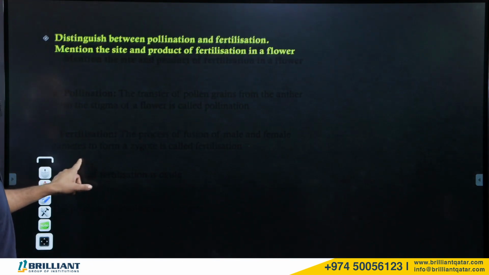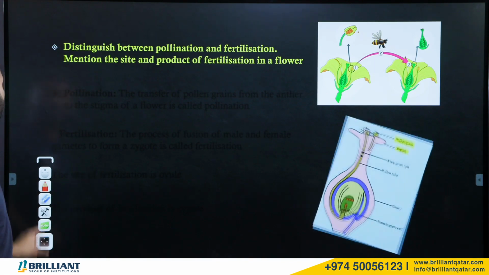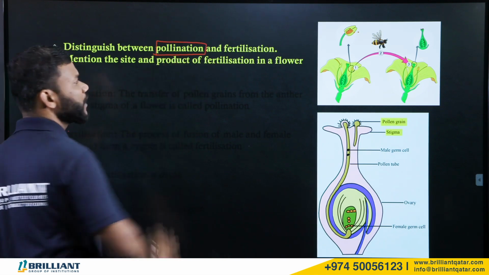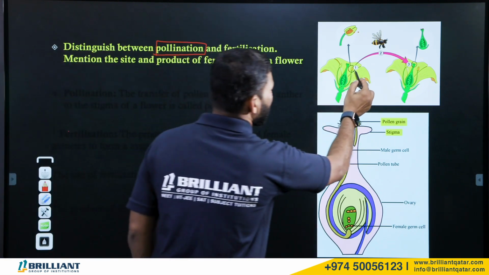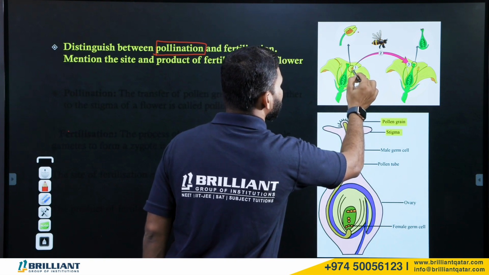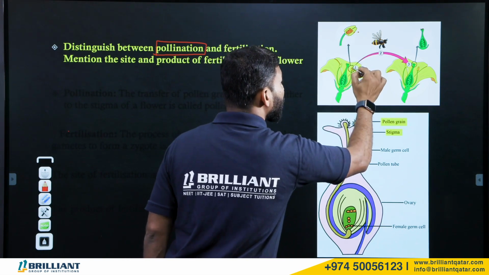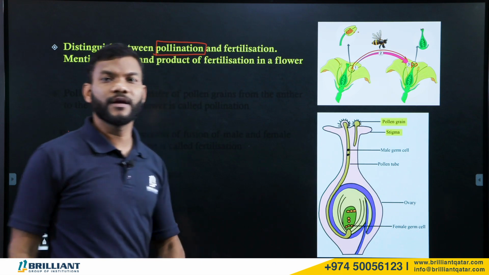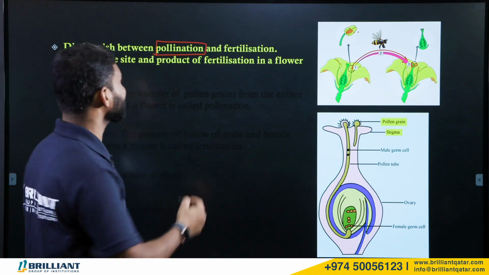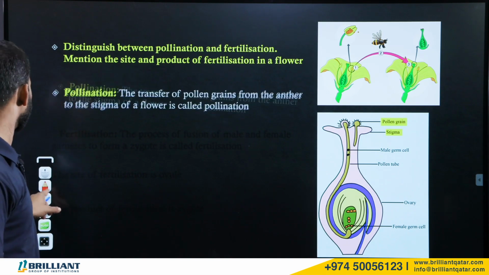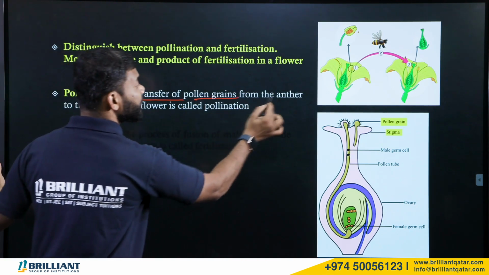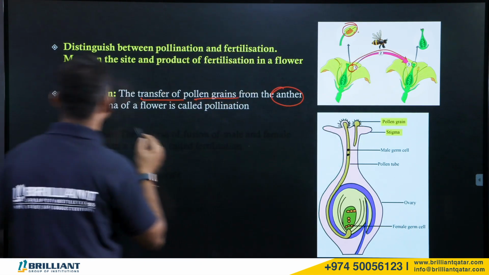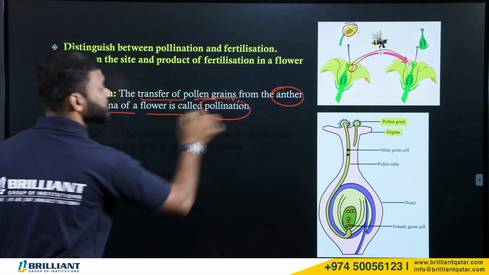The next question is: distinguish between pollination and fertilization. Look here. First one, pollination. What is pollination? Pollination is the transfer of pollen grains. We know pollen grains are produced inside the anther, right? These pollen grains will be transferred to the stigma of the female reproductive structure. So that transfer is called pollination. This is the structure, the anther. From the anther, they transfer to the stigma of the flower. That is what is called pollination.